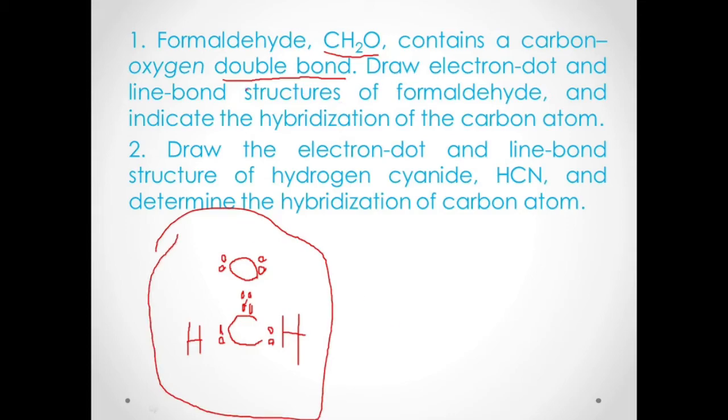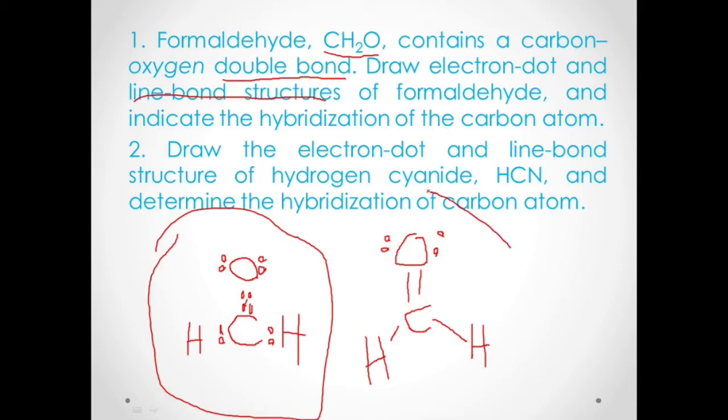Then if you're going to draw the line bond structure, you can also draw it. So your carbon is double bonded with your oxygen, and don't forget the lone pairs for oxygen. And you have one bond for your hydrogen and the other bond is for another hydrogen.